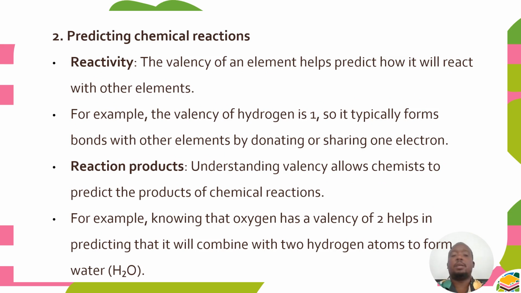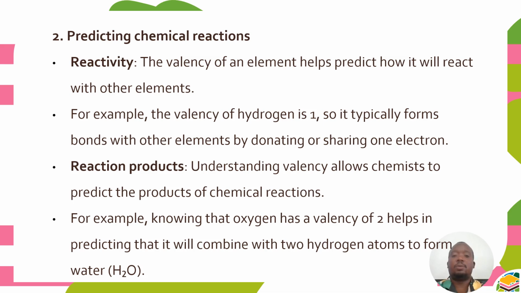Valence will also help us to predict chemical reactions, that is the reactivity and reaction products. So it will give us the general overview on the reactivity. For example, the valence of hydrogen, as already alluded to, is 1. So it typically forms bonds with other elements by donating or sharing 1 electron.